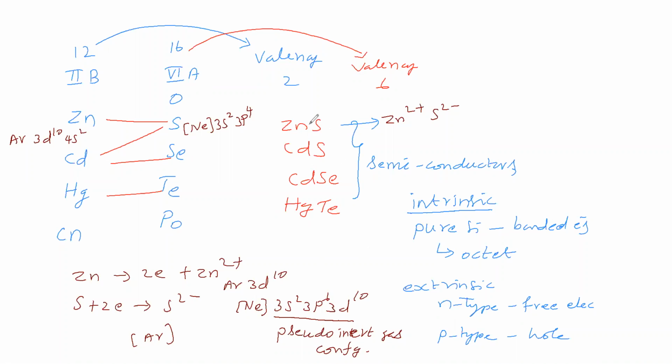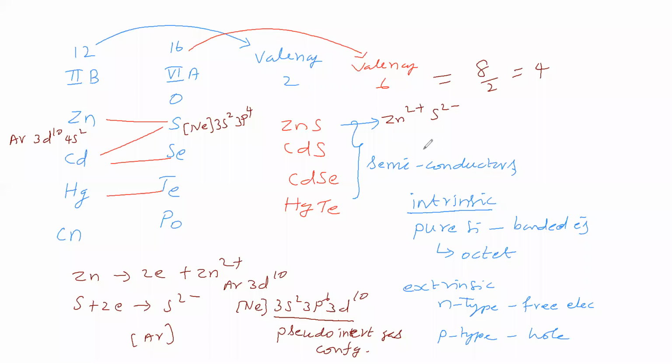But what we can say is, zinc valence is 2, sulfur valence is 6. Total is 8, and the average is 4. So just like silicon, how silicon acts like a semiconductor, in that way these also act as semiconductors. Like this we can explain.